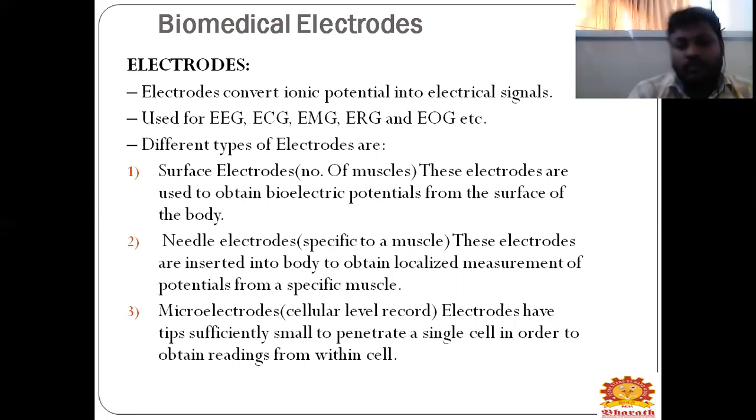It is used to penetrate a single cell in order to obtain the reading from within a cell, that is called a microelectrode. The surface electrode is used mainly on the surface. The needle electrode will be penetrated into the muscle, and the microelectrode will be penetrated inside a single cell of the human body to acquire the signals.